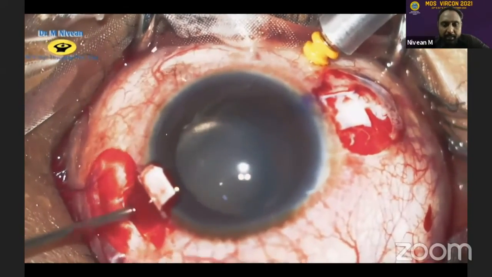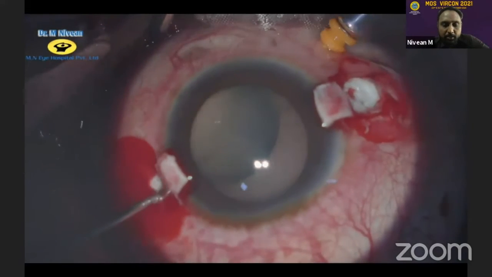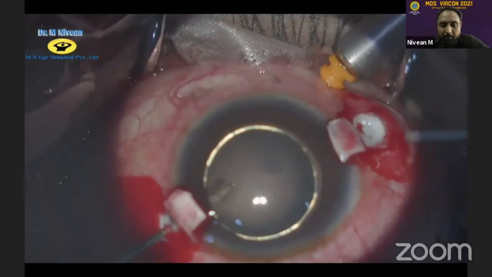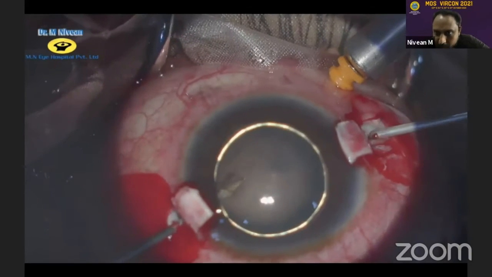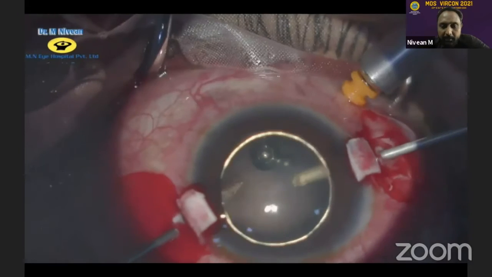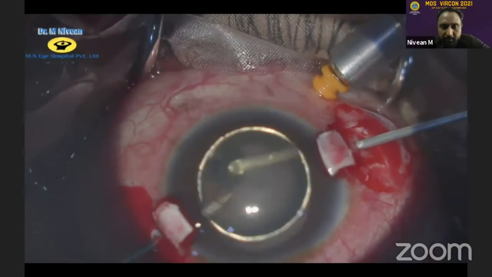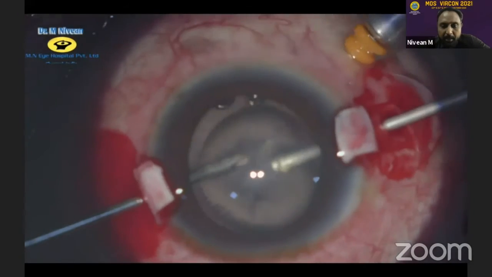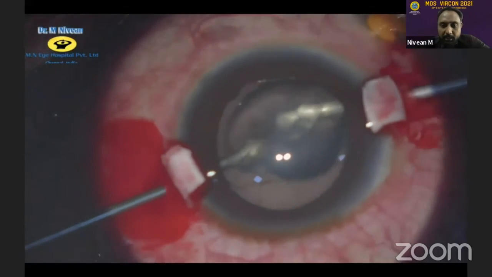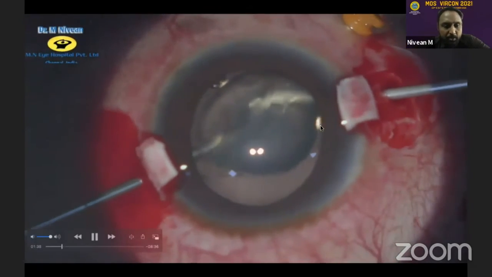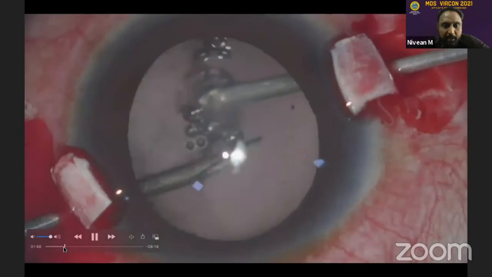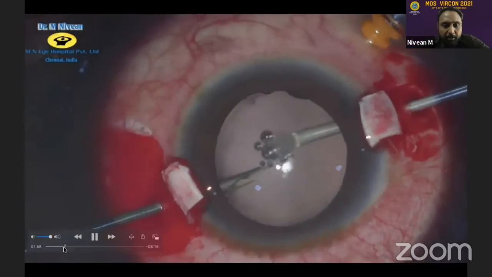Here we have the lens also to deal with. So what I did is use the same needle to pierce into the substance of the lens to prevent it from falling back. As surgeons, we know once it goes back, it's a totally new ball game. This helped because it was a relatively soft cataract. After a limited vitrectomy, I made a puncture through the posterior plate, and with the combination of aspiration and cutting, the entire lensectomy could be performed easily. As you can see, this was a very soft nucleus. Care was taken so we don't drop any of the fragments below.